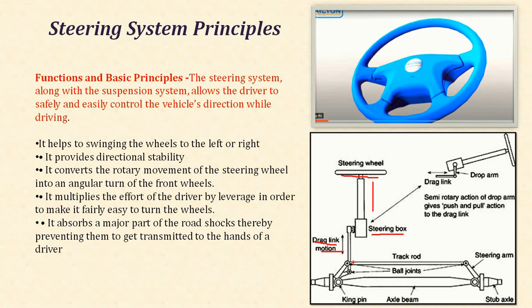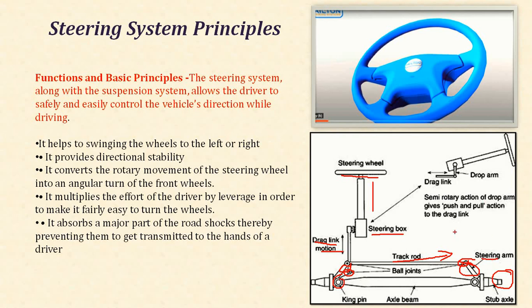So it is easy to control the wheels with the help of ball joints, and we connect through this ball joint to the kingpin on one side of the mechanism, and the track rod is provided to transmit the motion to the other side with the help of ball joints and steering arms. On both sides we provide the steering arms, and on the stub axle we provide the wheels. So easily and with less effort we can drive the wheel.